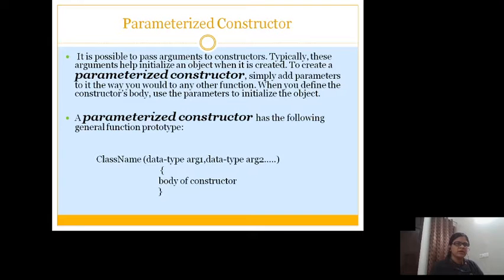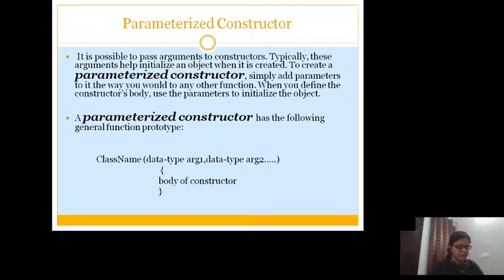In contrast to this, another category exists, that is the parameterized constructor. You can pass parameters to the constructor as well. That means the values can be set at runtime also by taking inputs from the user. So how can you pass the parameters? In the previous slide we saw the class name and the argument parentheses were empty. Here we can see a list of arguments as we pass a list in a function: class name, data type, argument 1, argument 2, and so on.